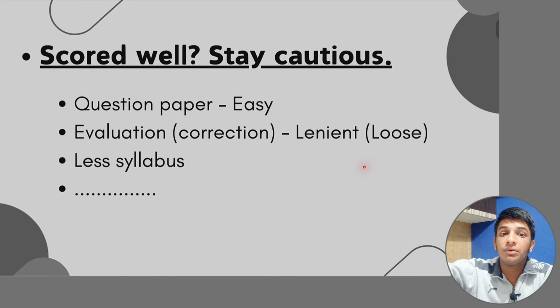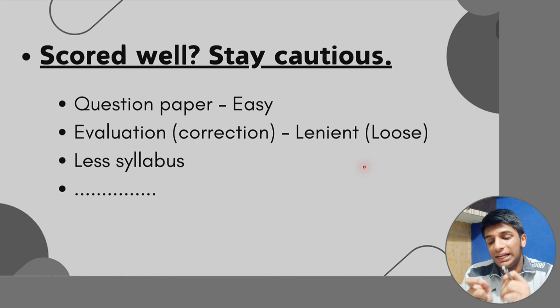There is someone who is known as reviewer. Reviewer will review your questions. If he finds something, even if you have scored 80, that might come down to 77, 76. There is a big difference between board exam correction and school or college level correction.